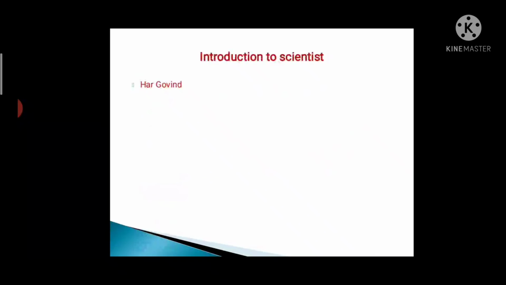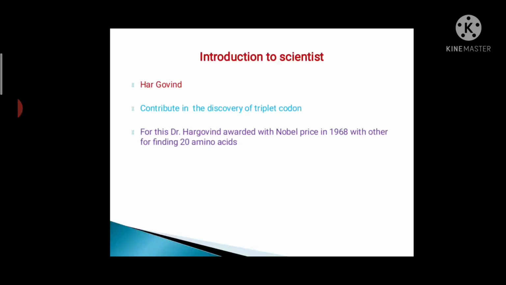Here we are going to study the information about the scientist named Hargovind Khorana. He contributed to the discovery of the triplet codon. For this, Dr. Khorana was awarded the Nobel Prize in 1968, along with others, for finding the 20 amino acids. Now we are going to discuss translocation.